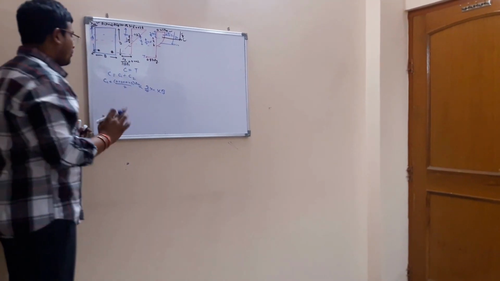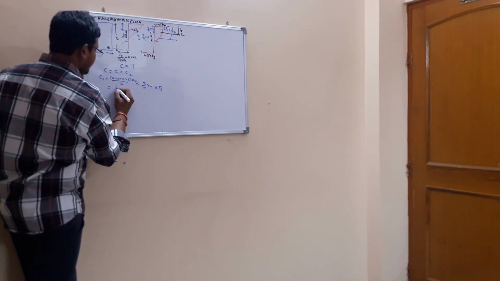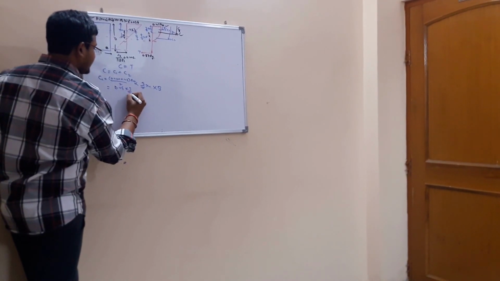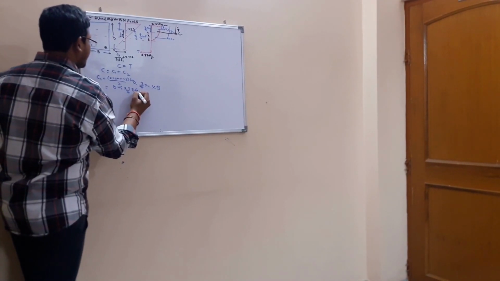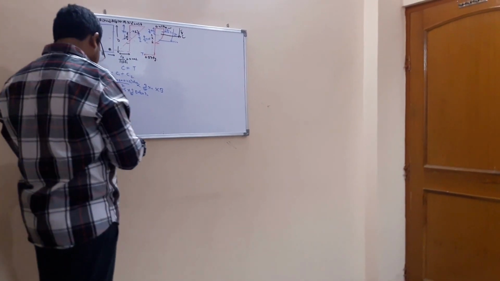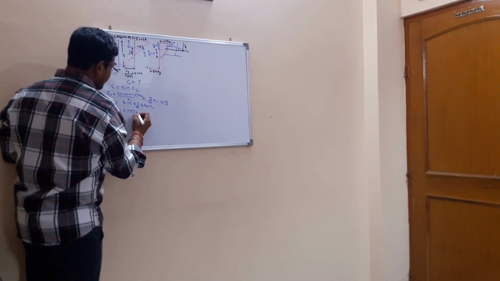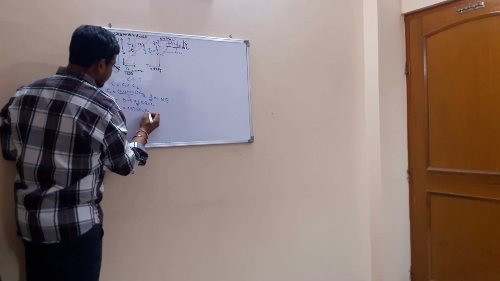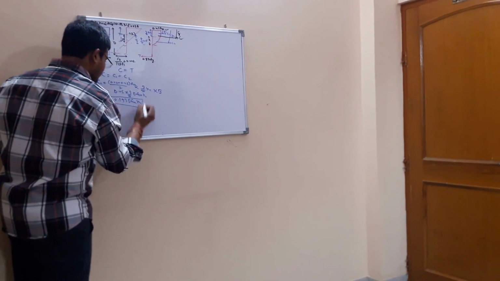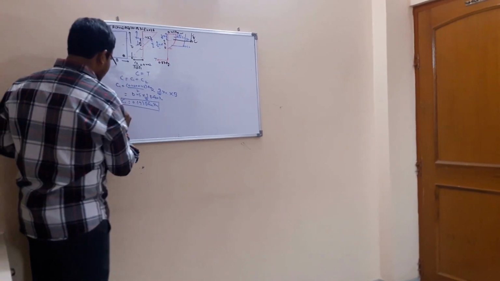Now we can write this as 0.45 into 3/7 b fck xu. Okay. Now that will be 0.193 b fck xu. That is C1.